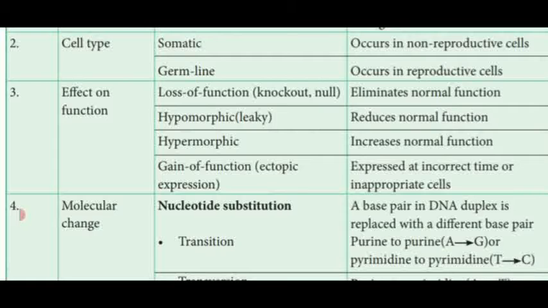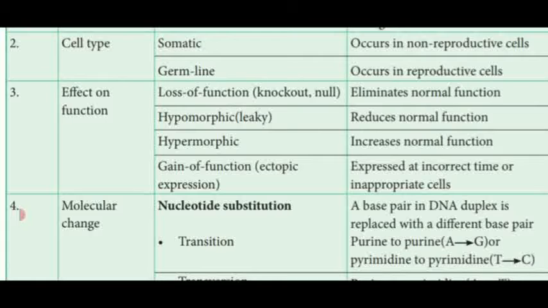We are coming to the next basis, effect on function. Based upon the functional activities, the mutation is also divided into different forms. First one, loss of function. That means it does not do any kind of normal function. That is absence of function. Zero, knockout, unable to do the function. That is said to be loss of function. The character is elimination of normal function.